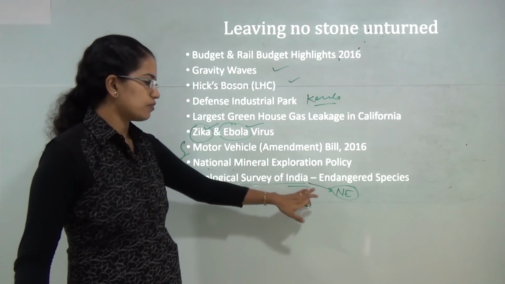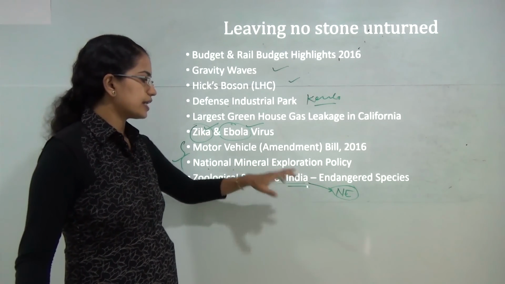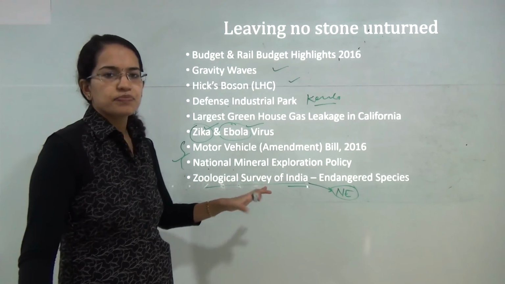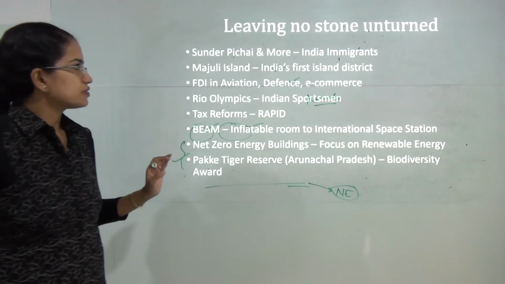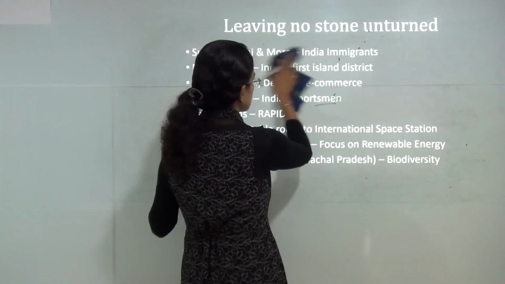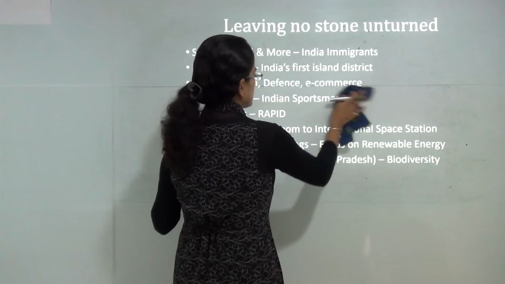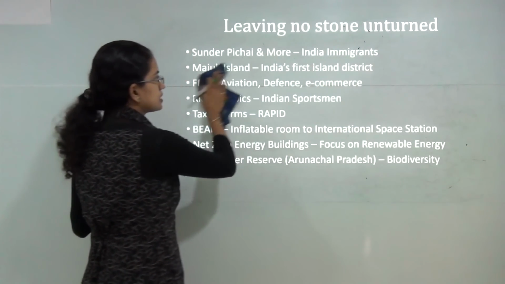Along with fauna, you also have a list of flora that were declared endemic in the northeastern region. So this is an important section this time. Then you have Sundar Pichai being one of the major Indian immigrants positioned in Google. So other major Indian immigrants are also important this time.